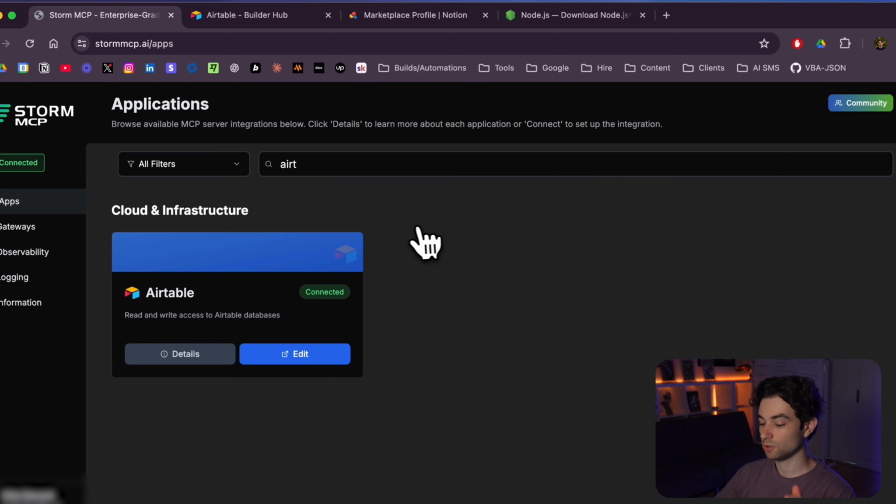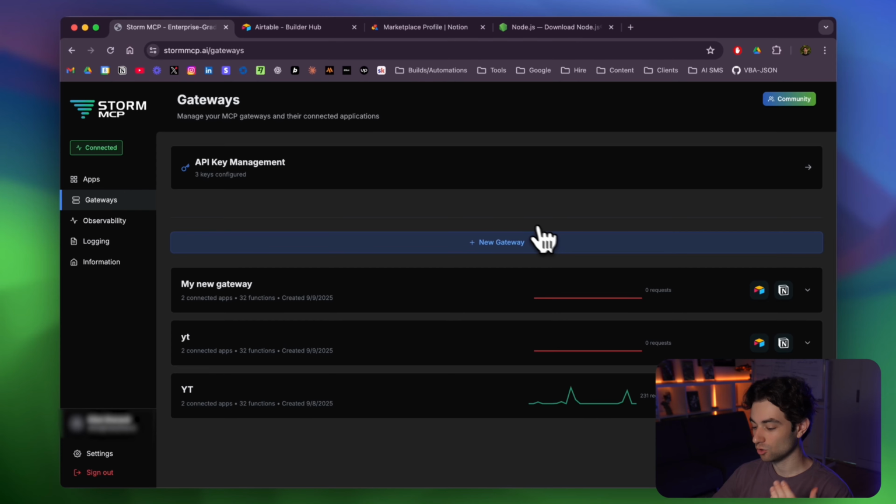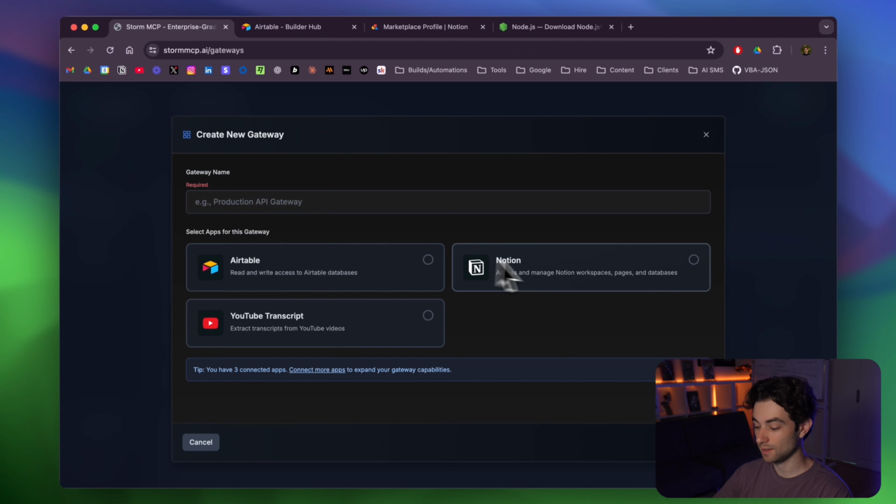Now the next step is actually going to gateways. This is going to be us creating our actual endpoint that's going to be connecting those two apps. So you can click on New Gateway, you name it whatever you'd like, and then you're going to select the apps that you configured already. So I already did Airtable and Notion, which is what we did with our API keys.